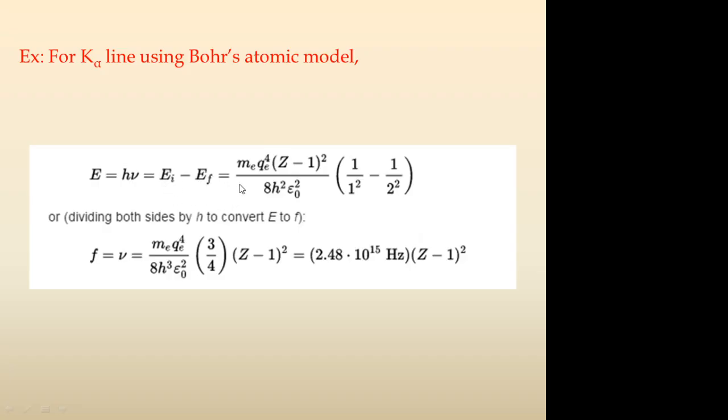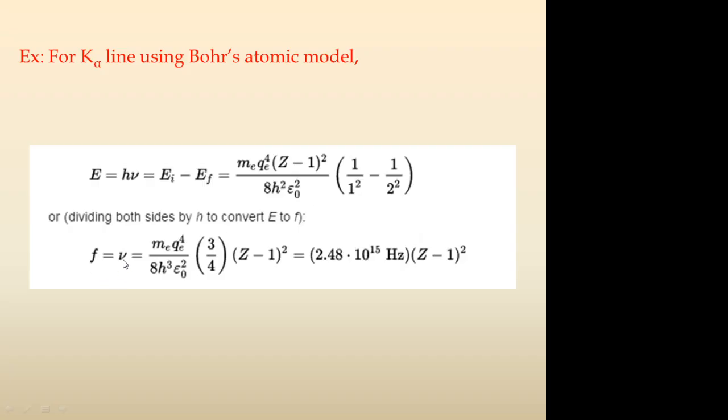So it is equal to mass of the electron times charge of the electron to the power 4, times (Z minus 1) whole square, where Z is the atomic number of the metal target, divided by 8 h square epsilon naught square, into 1 divided by 1 square minus 1 divided by 2 square. It means 1 square and 2 square are nothing but n1 square and n2 square values, and this energy can be converted into frequency easily just by dividing the whole equation by Planck's constant.